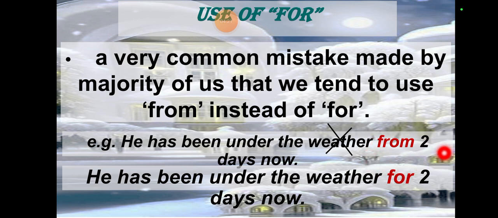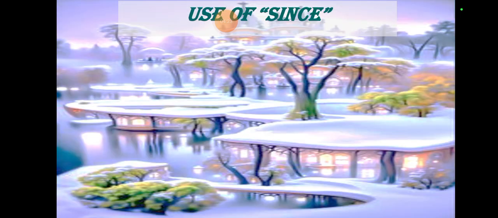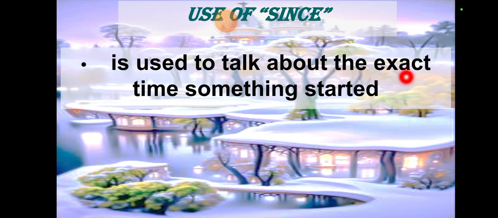So "for" is the correct one and "from" is the wrong one. Use of "since": how we can use "since" now is to talk about the exact time something has started, for telling about exact days, like from 2 days. We don't know from which hour that thing is happening. From exactly the point on something, that's called "since".